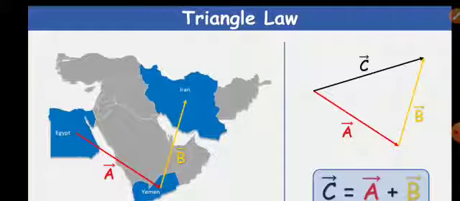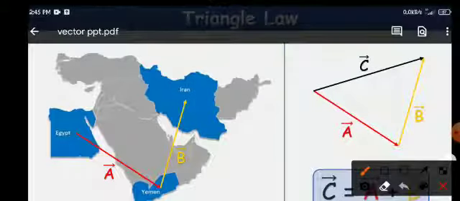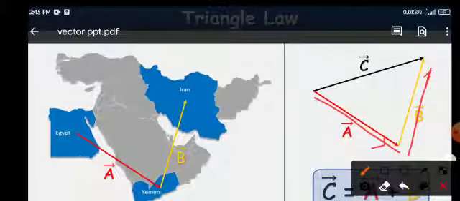If two vectors acting on a particle simultaneously can be represented in magnitude and direction by the two adjacent sides of the triangle taken in order. So you can see here A and B are the two vectors acting on the same particle. They are represented by the two adjacent sides of the triangle. Then their sum or resultant is represented by the third side of the triangle taken in reverse order.